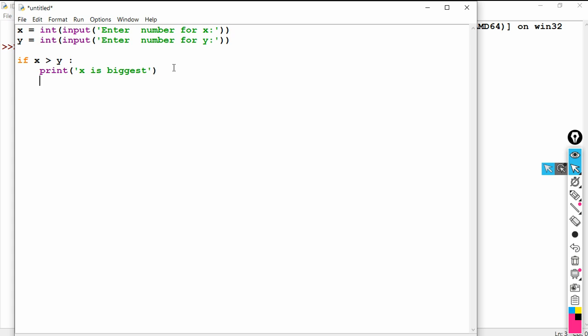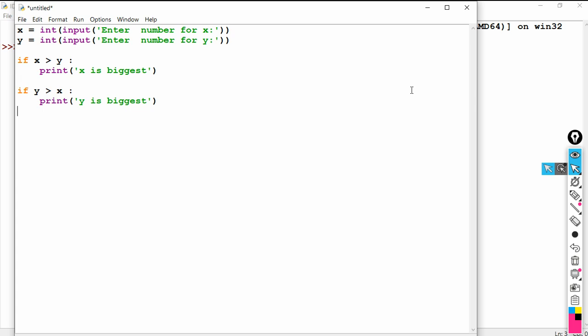Next, when I press enter again, it's continuing the block. If I want to end this block, you press the backspace key on the keyboard, and automatically the cursor comes back over here. Now enter. Now the second condition, if y is greater than x, then I can say print y is biggest.